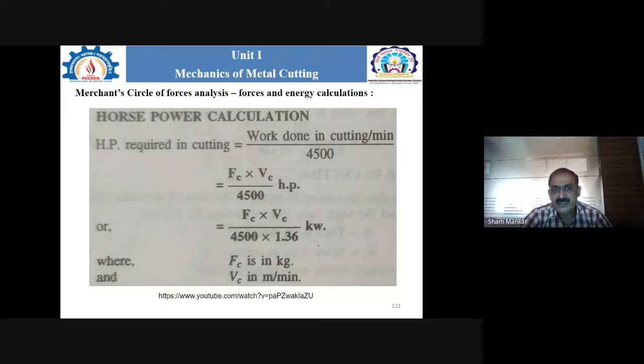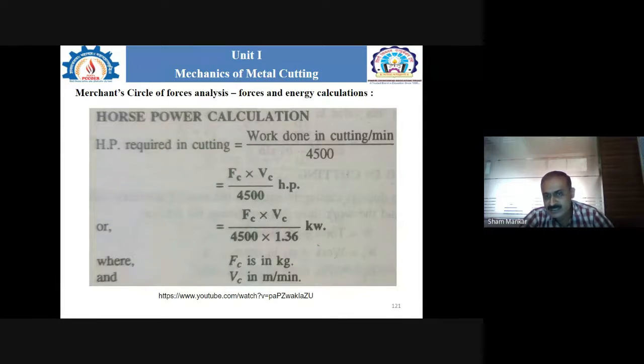It is the ratio of work done in cutting per minute divided by 4500, which is again equal to, in horsepower, Fc into Vc divided by 4500 horsepower. If we want to convert this horsepower into kilowatt, we can consider the next formula, Fc into Vc divided by 4500 multiplied by 1.36.